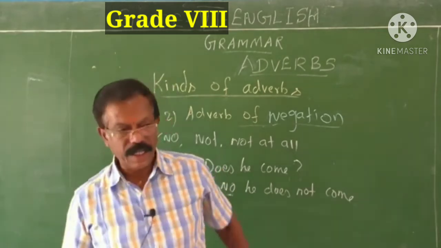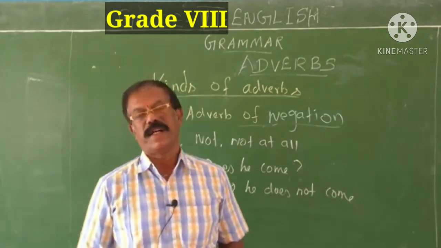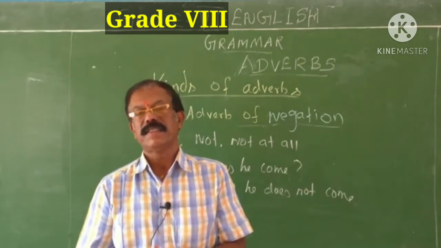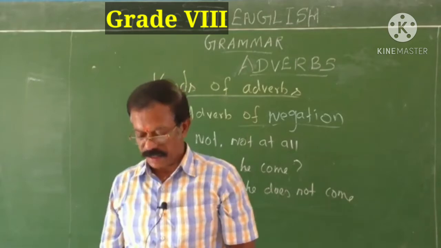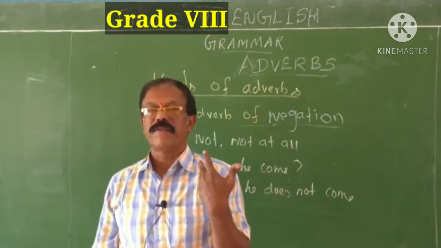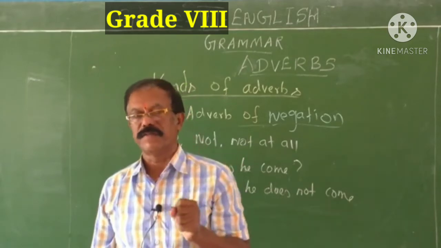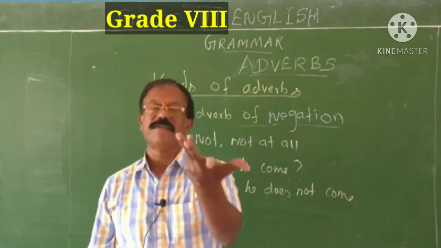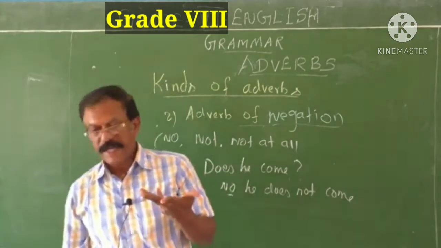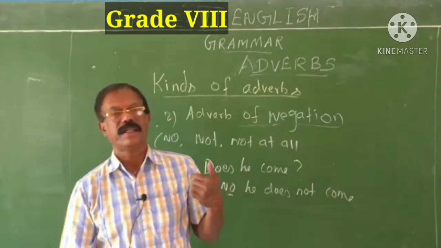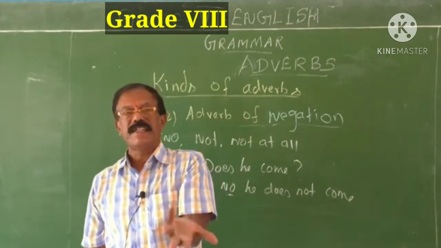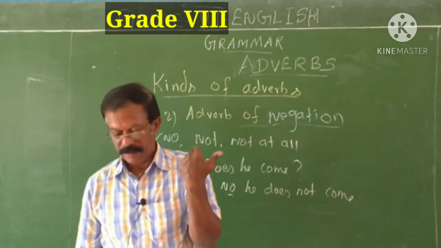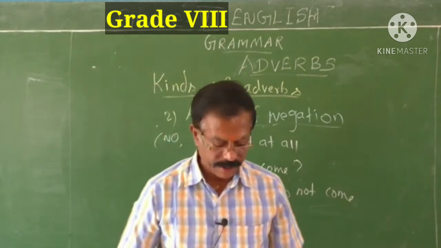So, now you learned different kinds of adverbs. With this basic idea, next we will switch over to another subtitle, formation of adverbs. That's very important. Most of the adverbs are generally formed from adjectives only. If you add ly as a suffix to the root word, then what you will get is called an adverb. That's called an adverb of manner. I'll show you here the list.